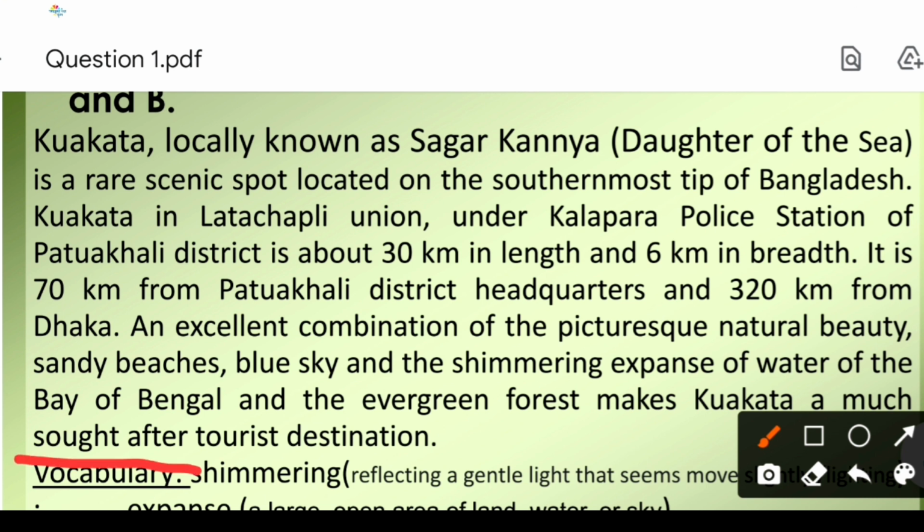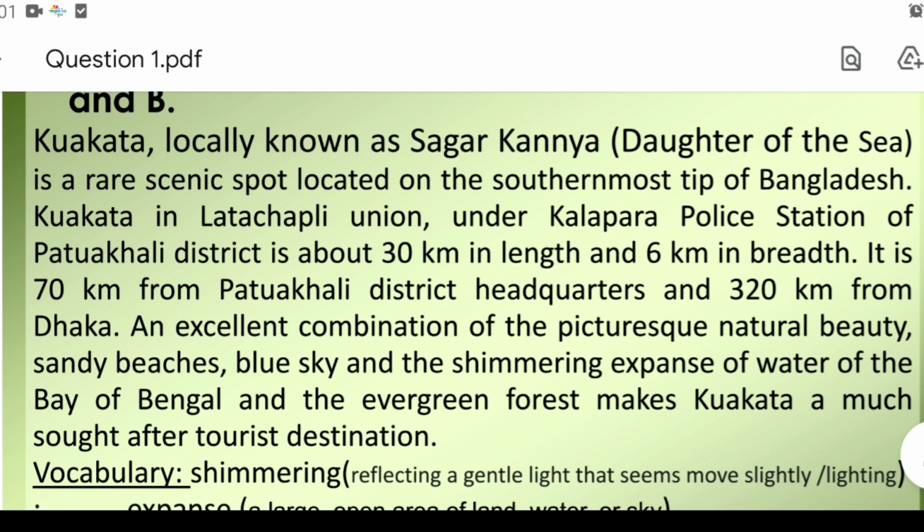Must sought means a great tourist attraction. So this term is very important for you, must sought. A must sought after tourist destination. That means this is such a place where tourists like to go again and again. So from this part of the passage, we have come to know the natural beauties of Kuakata.